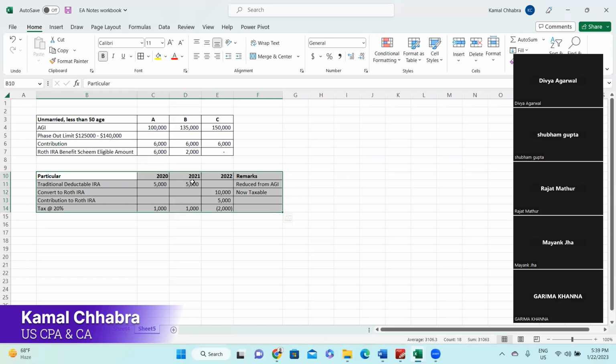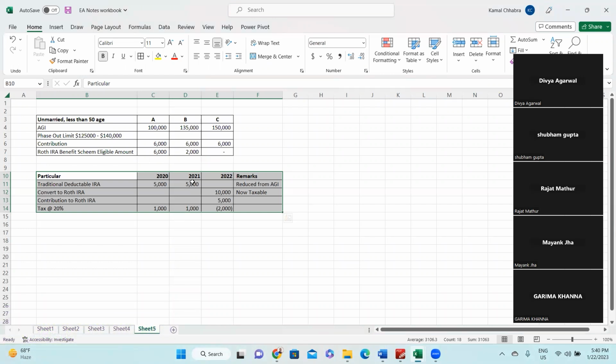So, for example, in this example, in 2020, we have considered traditional deductible IRA and we have deposited $5,000. So that $5,000 we have considered as itemized deduction in 2020 and 2021 also. So we have paid less taxes in previous years. But now we are converting the traditional deductible IRA to the Roth IRA for the future.